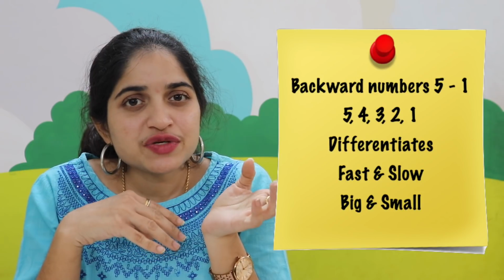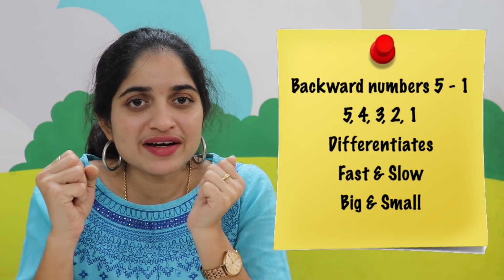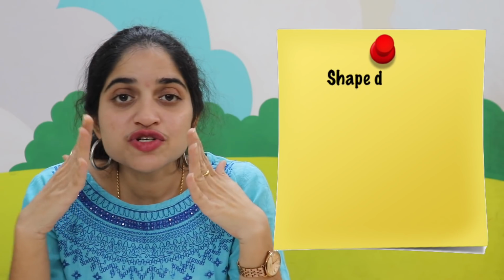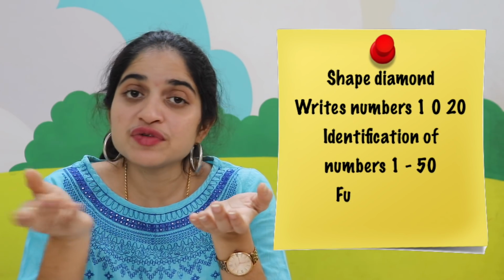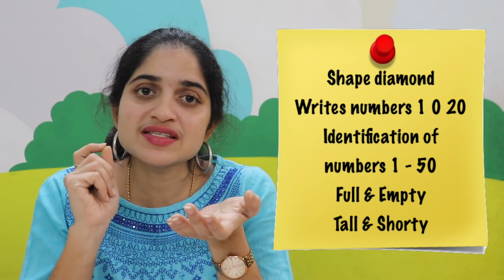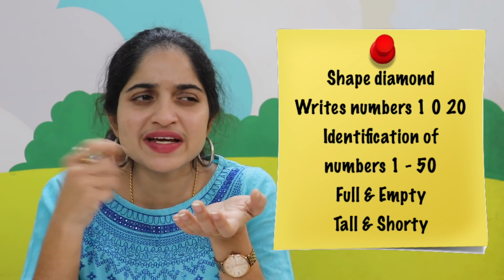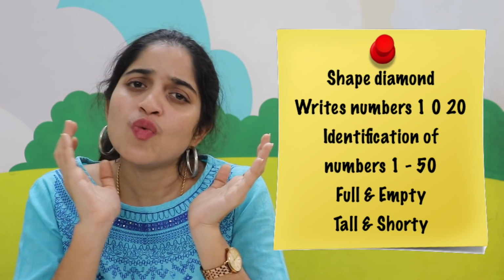They should be able to distinguish between fast and slow and also big and small. They also should be able to identify the shape diamond. And yes, as I already told you, they should attempt to trace numbers, and by the end of nursery the kid should be able to write numbers from 1 to 20.